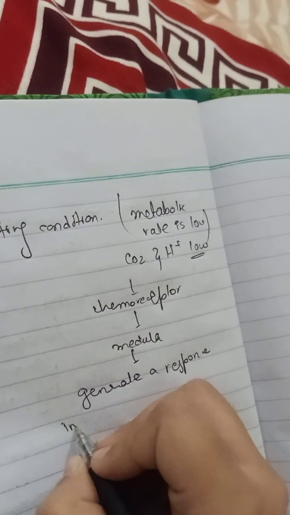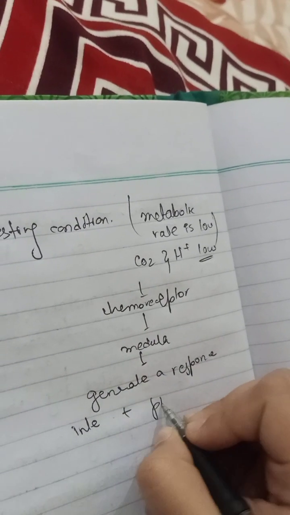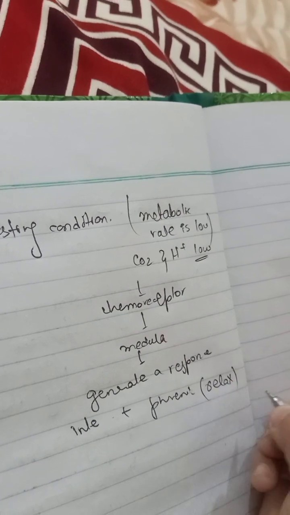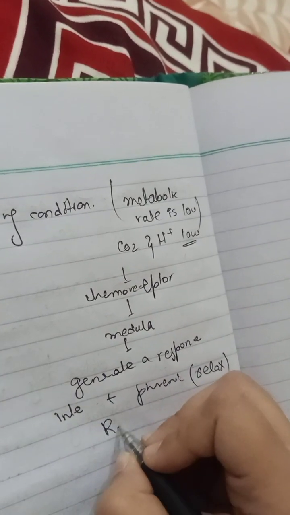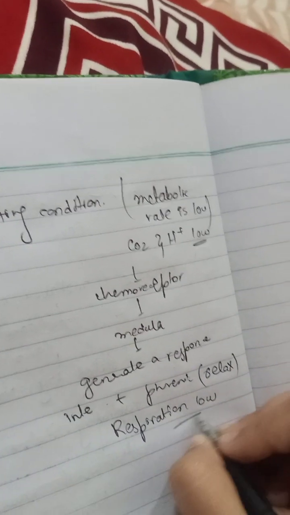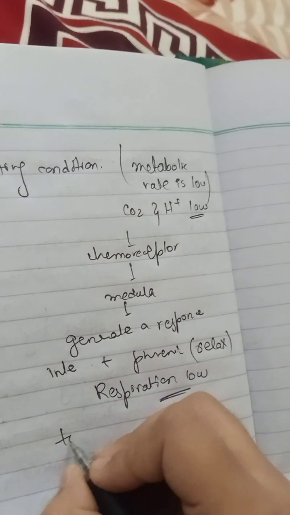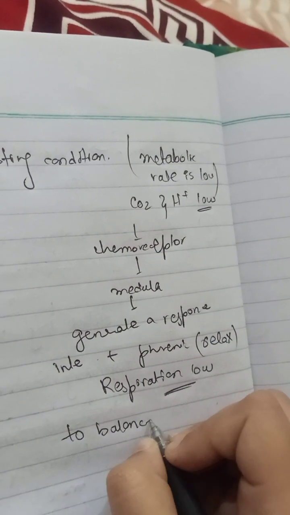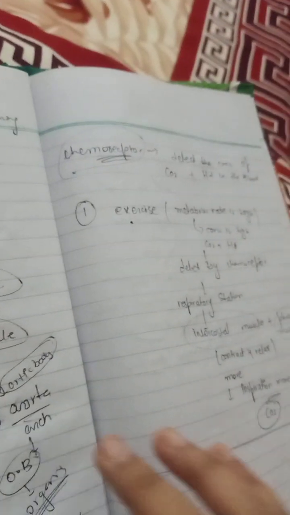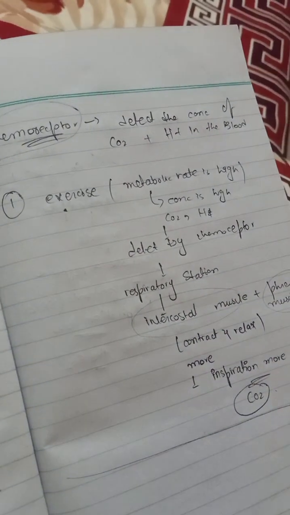The intercostal muscles plus the phrenic muscle will relax, which means respiration will be low, to balance the carbon dioxide.